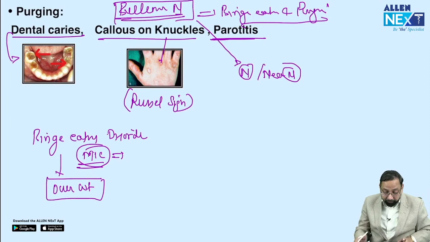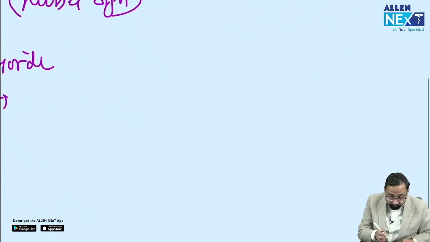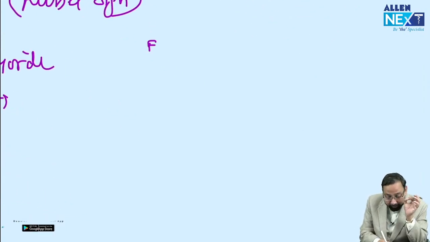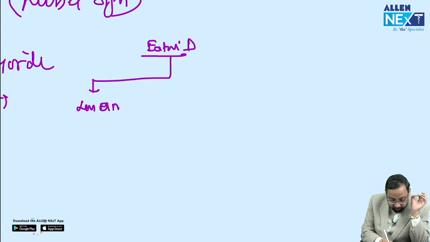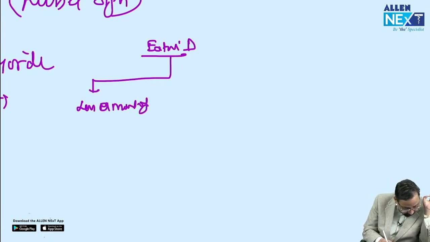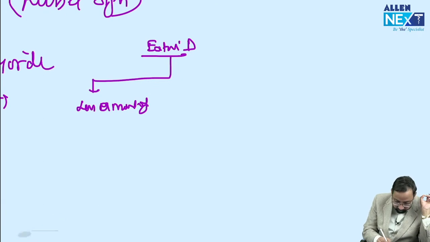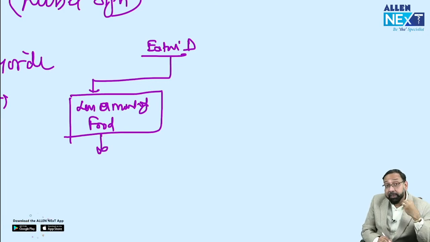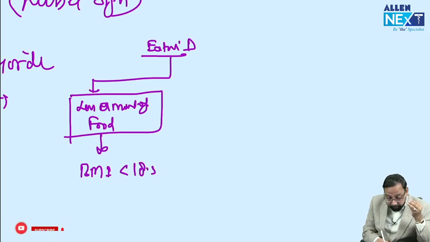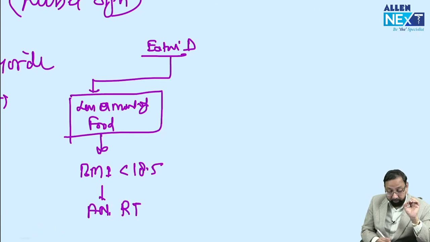Now I draw a flow chart. If a question is asked on eating disorder, if the patient is taking a less amount of food, meaning restriction of diet, and BMI is less than 18.5 according to ICD-11, it is anorexia nervosa, restrictive type.